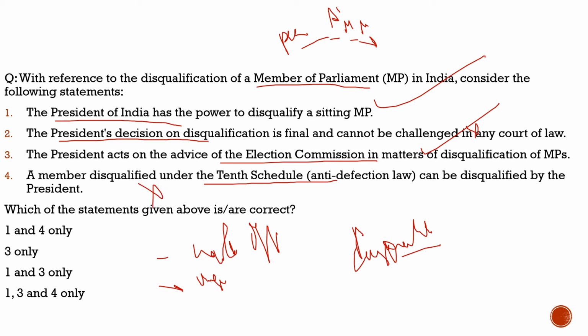Incorrect. So with respect to this question, what are the correct statements? Statement 1 and statement 3 only. And from the code given below, the correct code would be option C. We can say option C is the correct code. And here we learned what are the different ways by which a president can disqualify a member of the parliament.